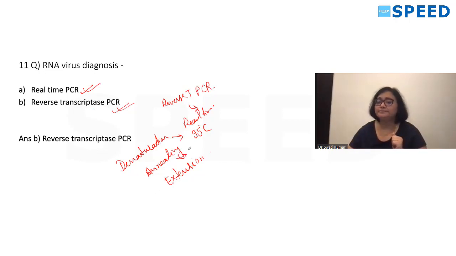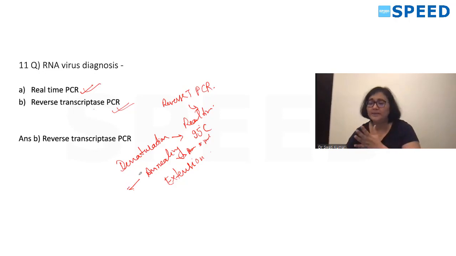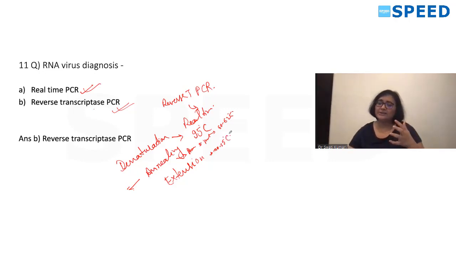Annealing, we add primer and probe. Okay, so it will anneal to one of the strands and start forming, completing the strand. Extension will happen. Annealing will happen at around 60 to 62 degrees centigrade, and extension will happen around 50 to 55 degrees centigrade. So you have denaturation, annealing, extension. Denaturation will happen at 95 degrees centigrade. Then you have annealing and extension step.